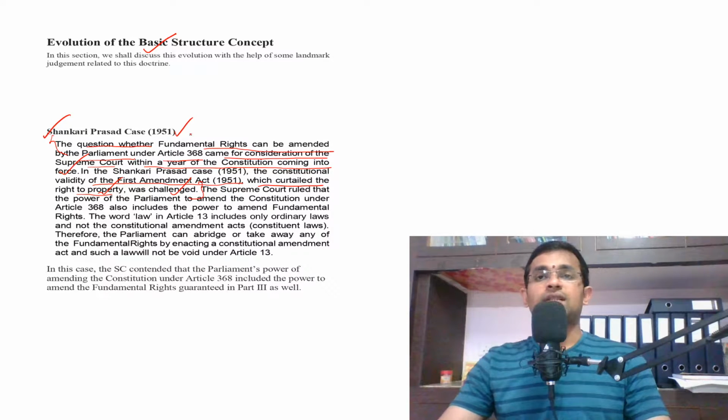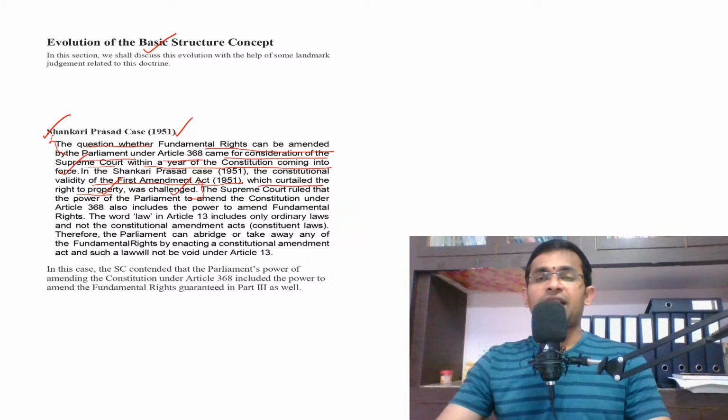So we do know that India got independence in 1947, right? And of course, prior to the independence, there were different types of land holding systems in India, like Jamindari system, Raitwari system, etc. Because of that, hundreds of acres of land were controlled by few people, and most of the people in India were deprived of land.